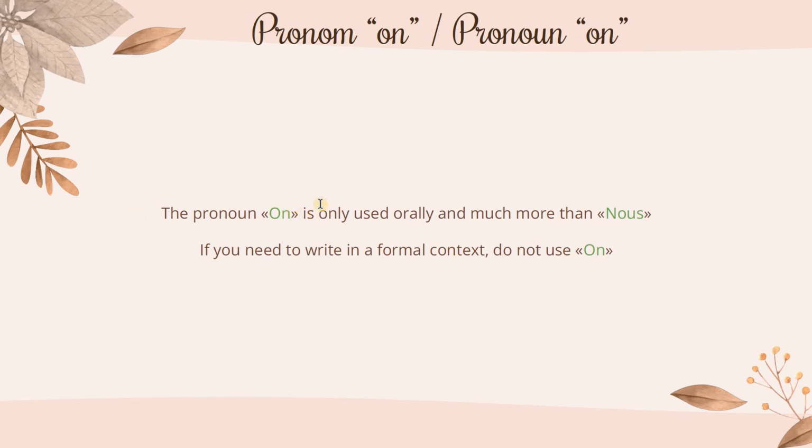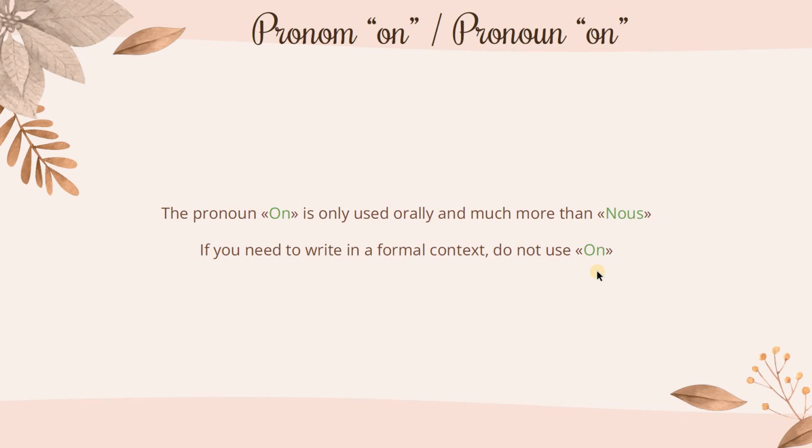The pronoun on is only used orally and much more than nous, as I said. But if you need to write in a formal context, do not use on. For example, if you do something about your work, do not say on a fait un travail, we did work.